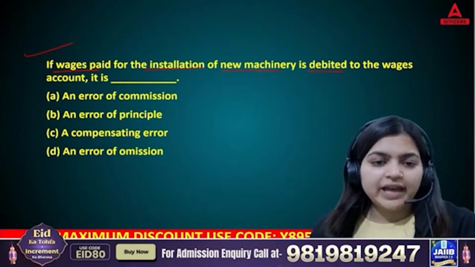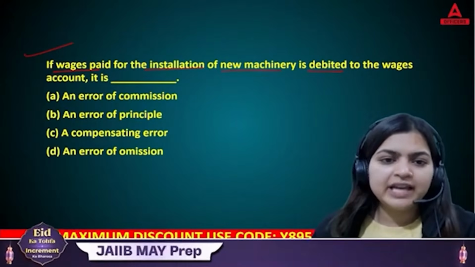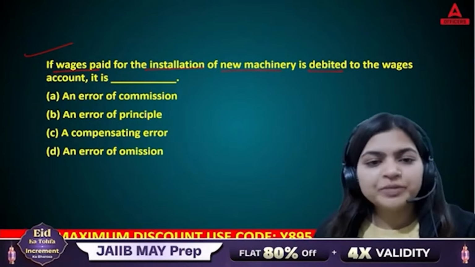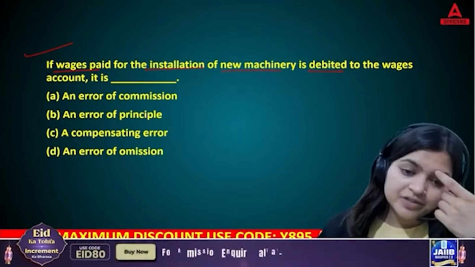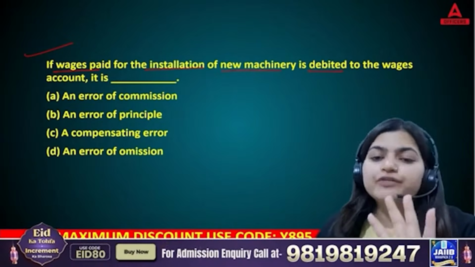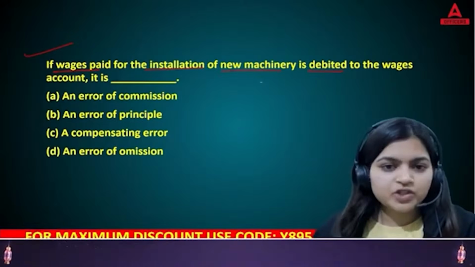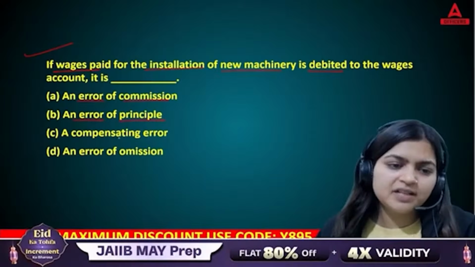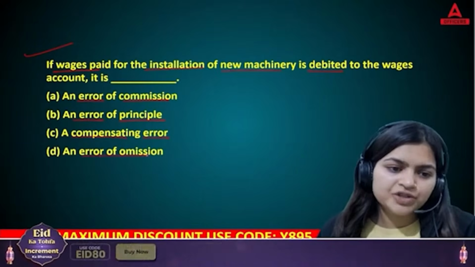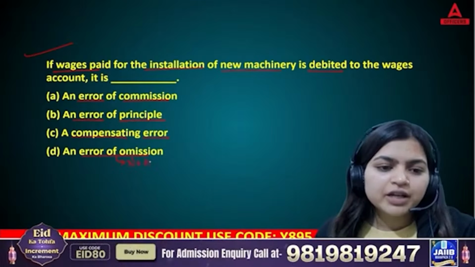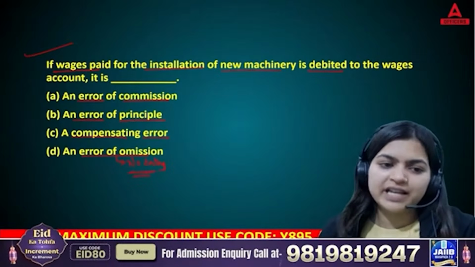Option A, error of commission. B, error of principle. C, compensating error. D, error of omission. So basically, errors means there is one mistake, and when we talk about mistakes, we have four different types of mistake. First is error of commission, error of principle, compensating error, and omission. Omission means there is no entry. You have forgotten to record that entry.